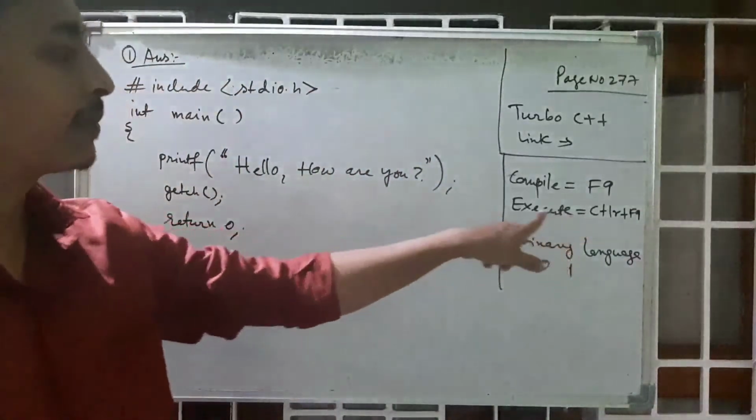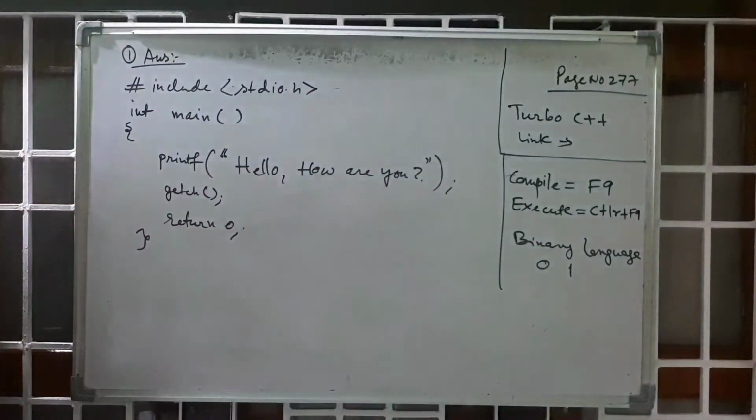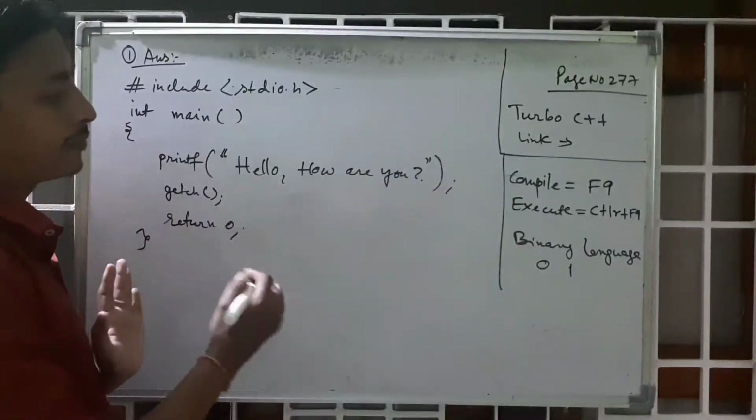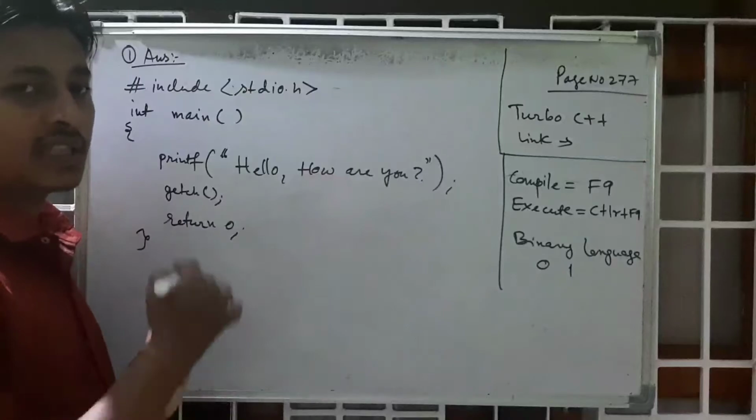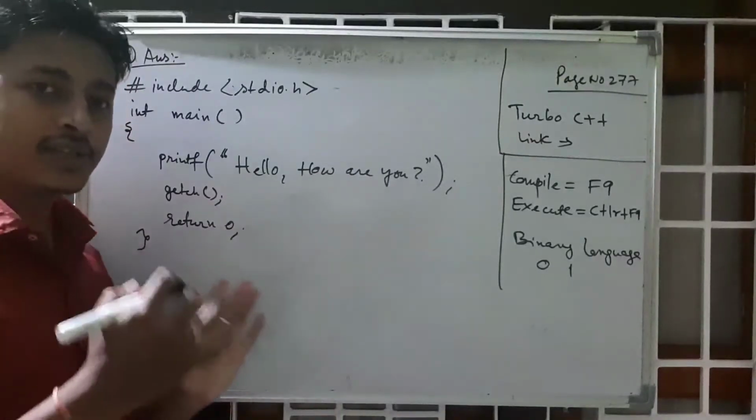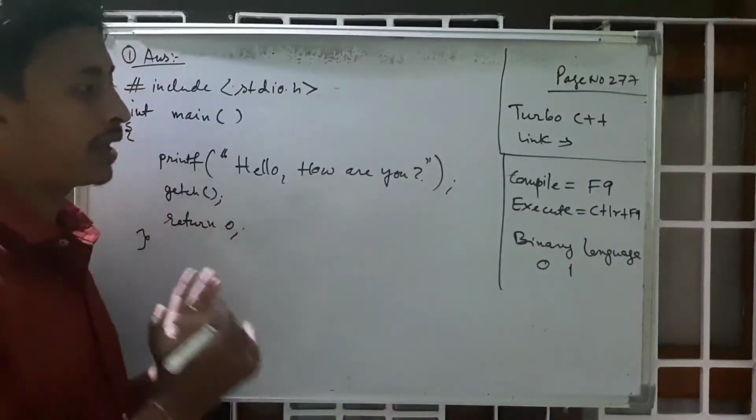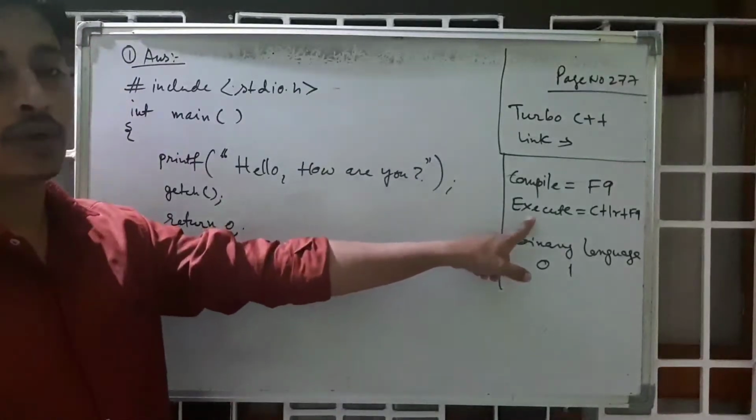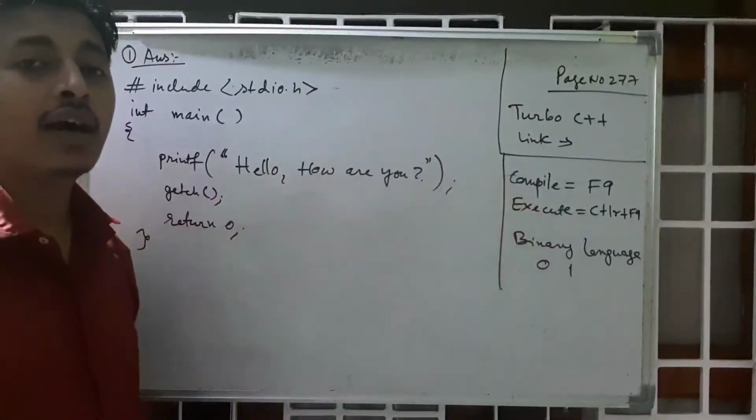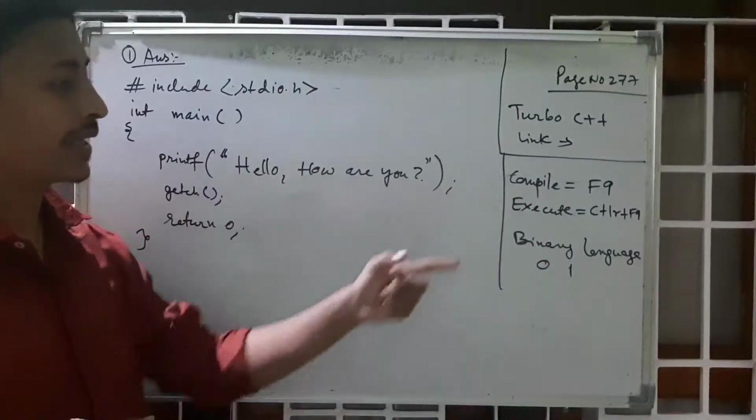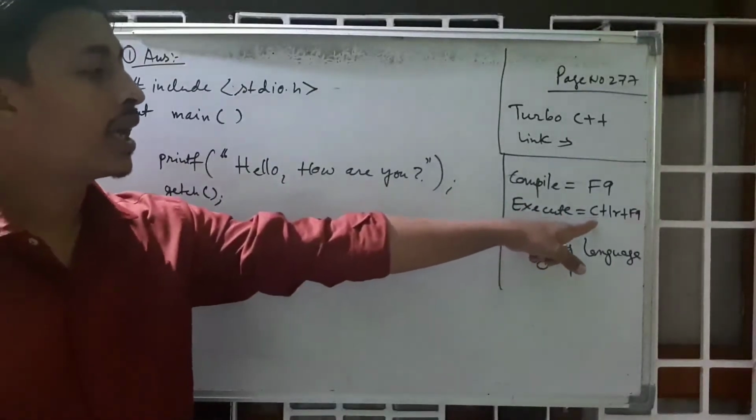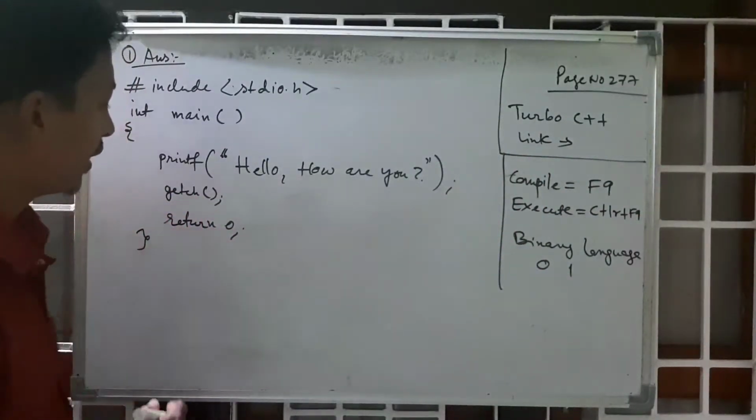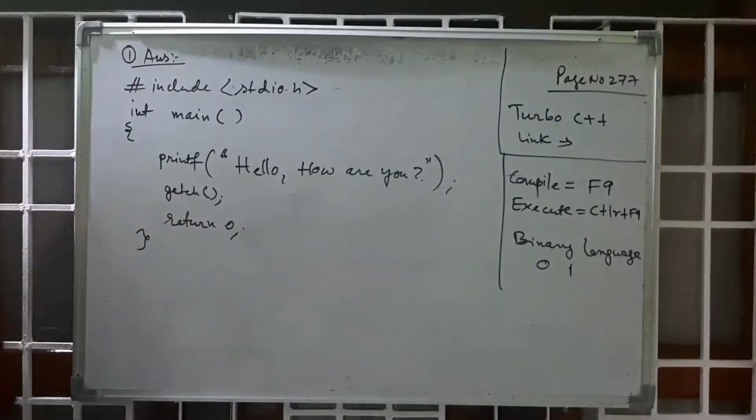Now execute. For execution, press Control plus F9. Control plus F9 means execute. After compiling, after translating the program into machine language, if there is no error in the program, then I have to execute the program to get the output. For getting the output, we have to press Control plus F9. Okay, so in this way you can do these things.